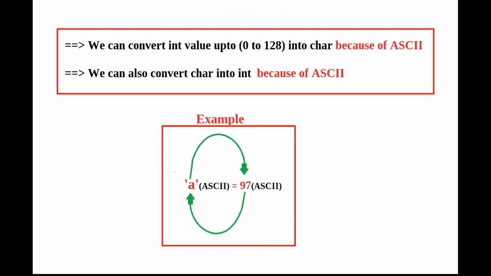Look at this. We can convert integer value from 0 to 128 into character. Why? Because of ASCII. Similarly, we can convert character into integer because of ASCII.